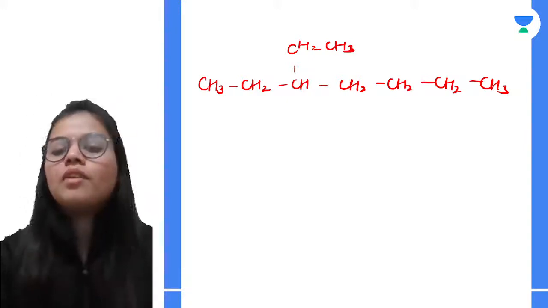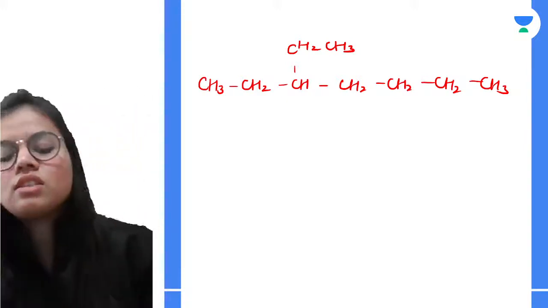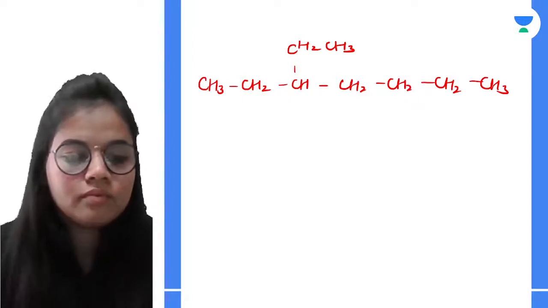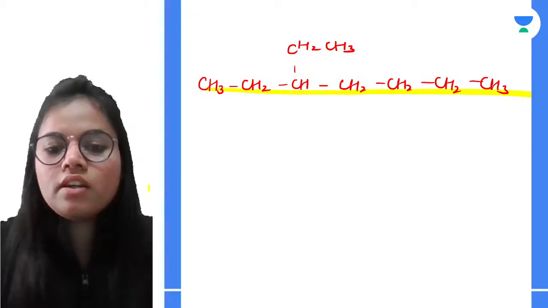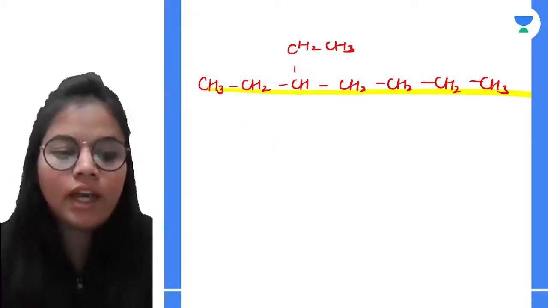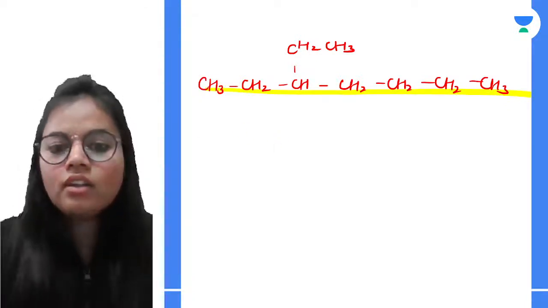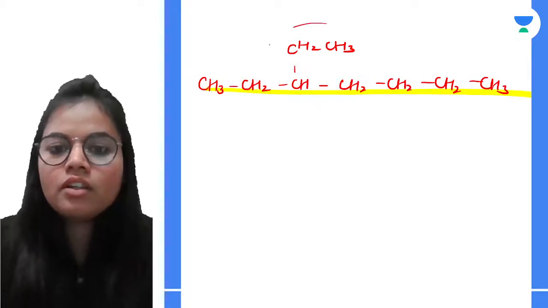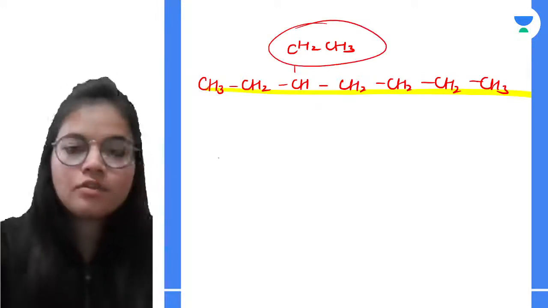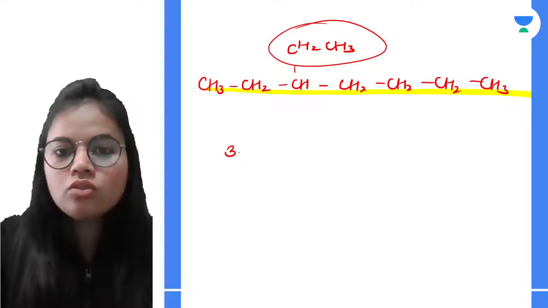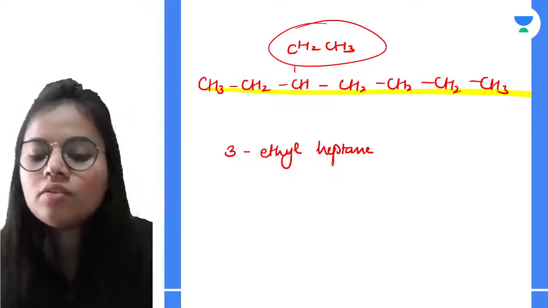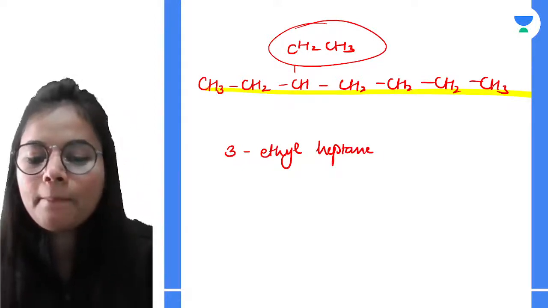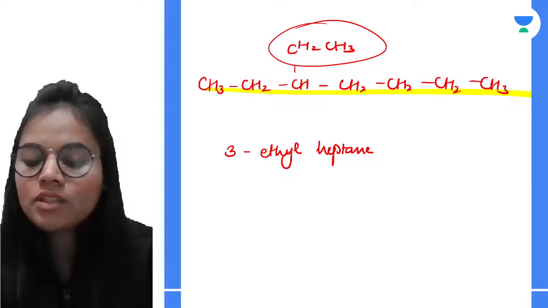Okay. So over here, if I go for the longest chain selection, it will be this chain having 7 carbon atoms. Then on the third carbon, there is one group with 2 carbon atoms, which means an ethyl group is present. So 3-ethyl, and the longest chain is heptane, so it will be named as heptane. I hope that is very much clear to you.